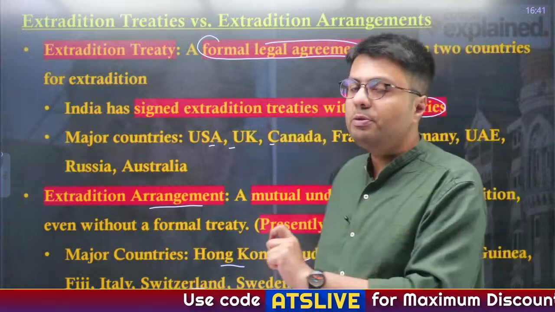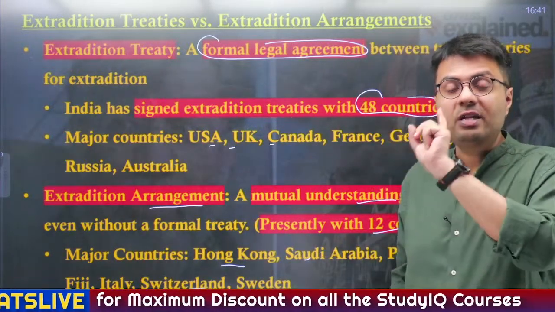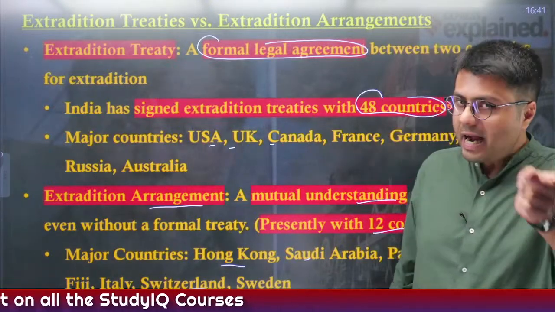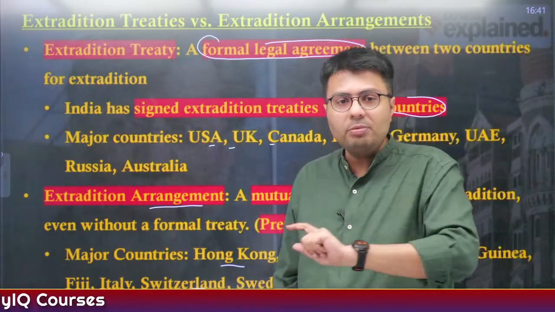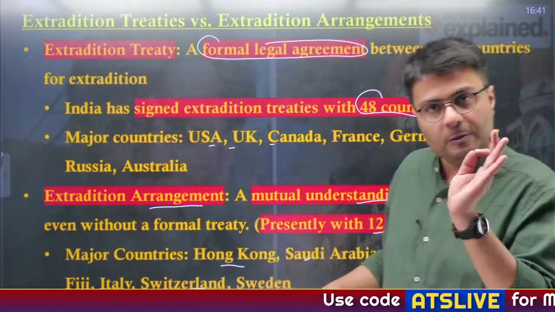So this is the difference between an extradition treaty and an extradition arrangement. An extradition treaty is a legal agreement. It is legally binding on the countries to extradite a person. However, an extradition arrangement is just a mutual understanding. It does not have legal force.